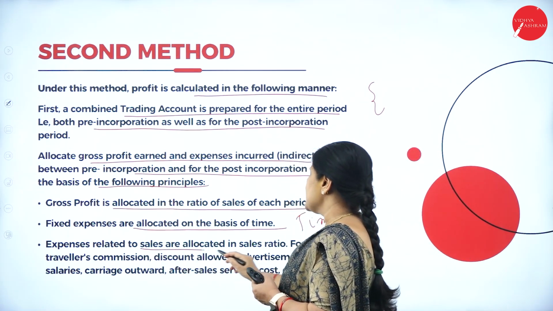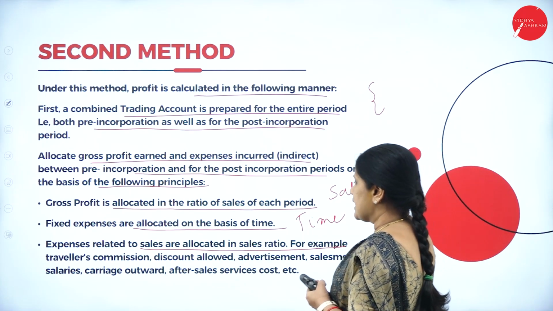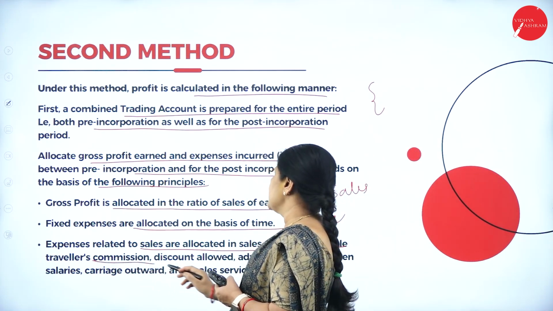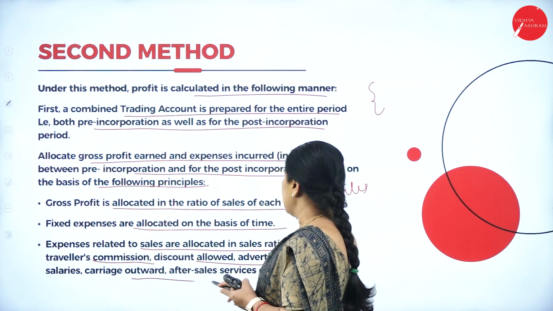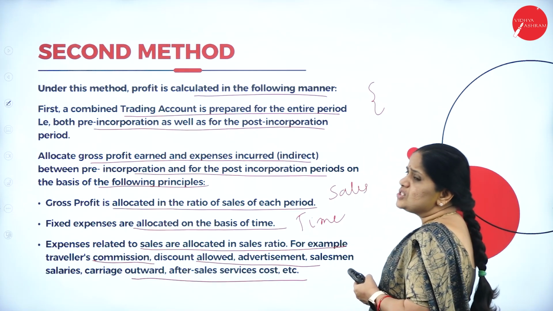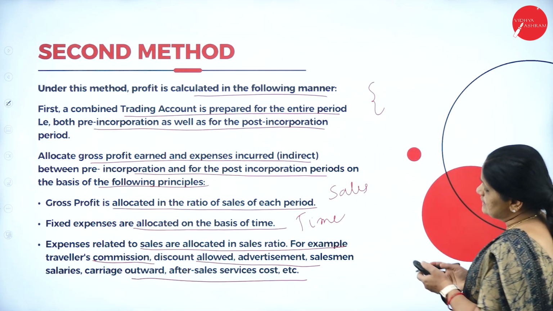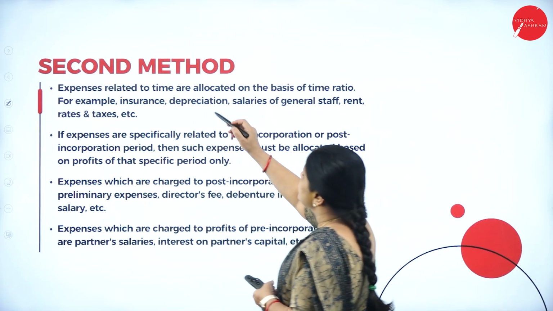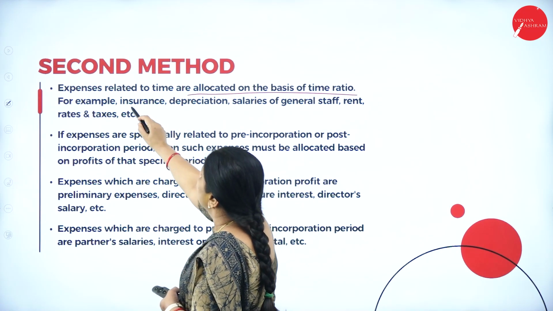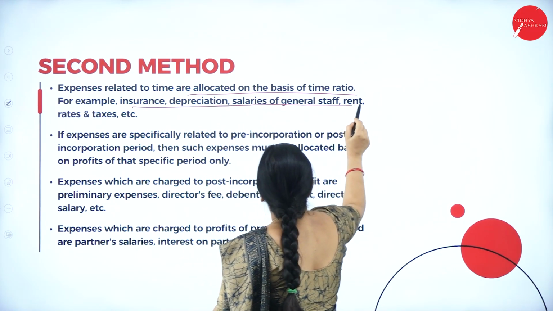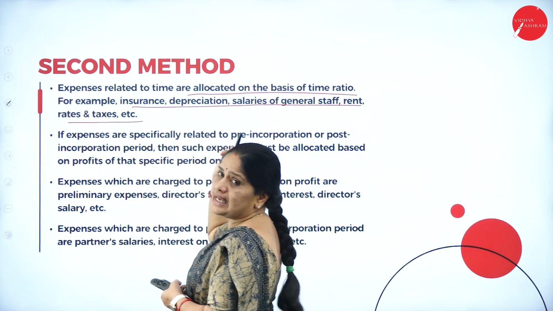Expenses related to sales are allocated in the sales ratio, for example traveler's commission, discount allowed, advertisement, salesman's salary. Expenses related to time are allocated on the basis of time ratio, for example insurance, depreciation, salaries of general staff, rent, rates, taxes, etc.